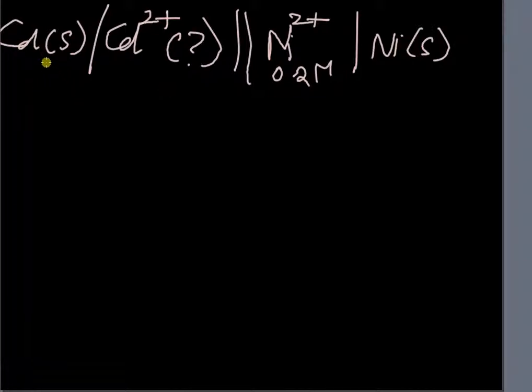Now here we know the anode is cadmium and the cathode is nickel, and the concentration of Cd2+ is unknown.